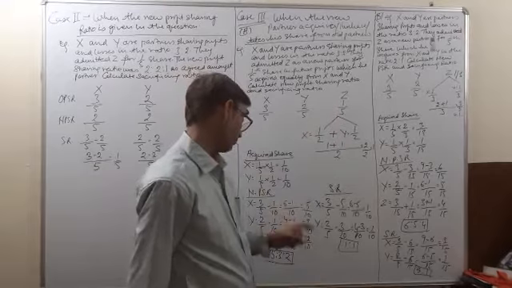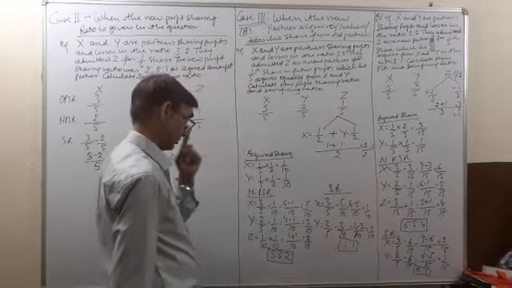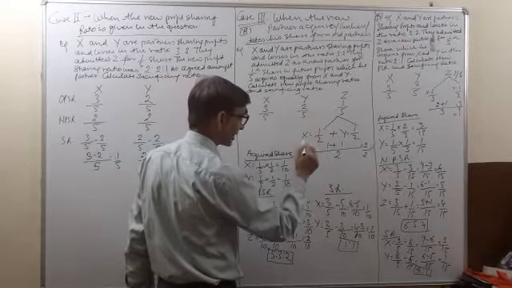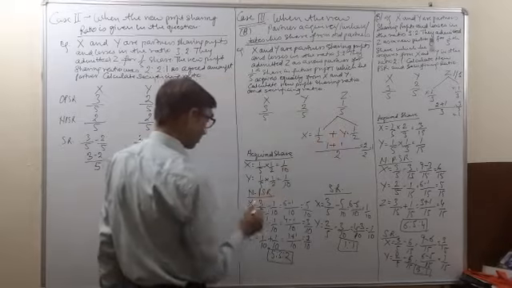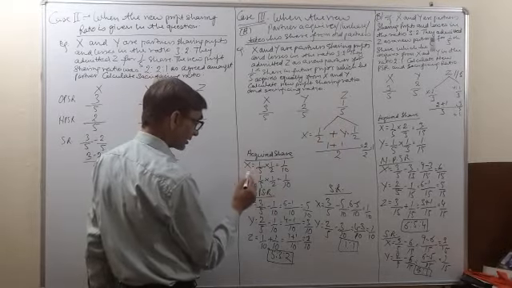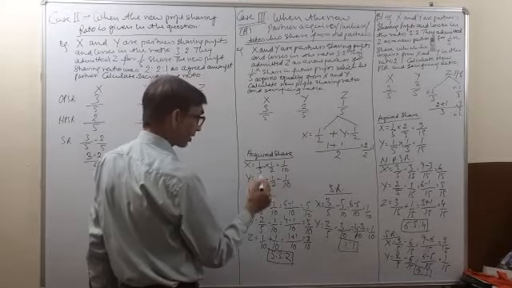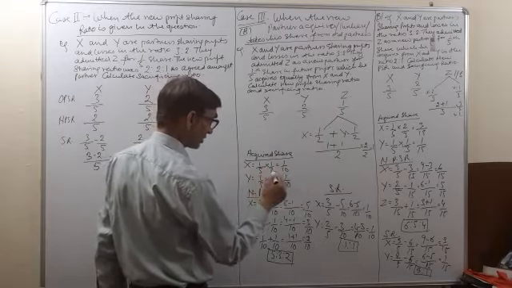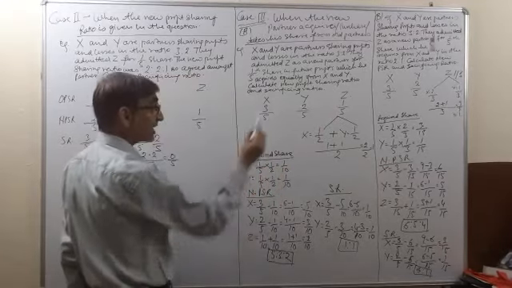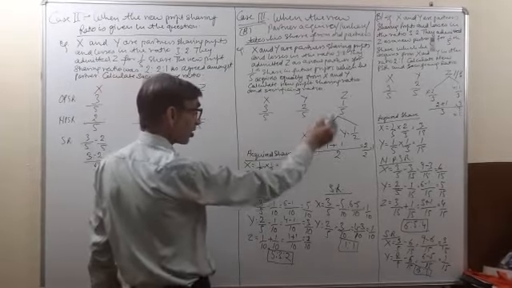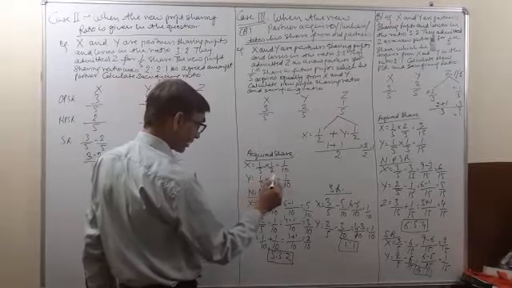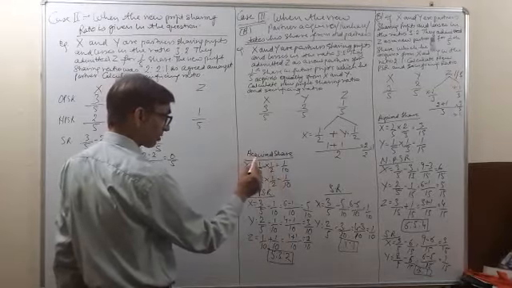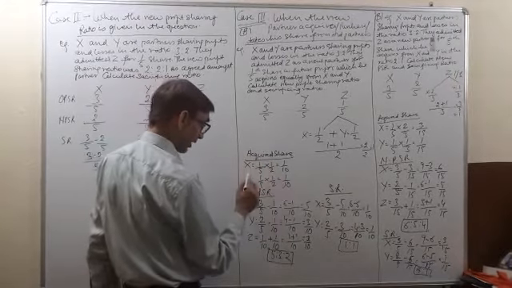So what we will do, we will first of all calculate the acquired share. How much has Z acquired from X and how much has Z acquired from Y? X's share was 1/5. Half of his share Z has acquired from X. So 1/5 into 1/2 is equal to 1/10. From Y he has acquired half of his 1/5 share. So 1/5 into 1/2 is equal to 1/10. So 1/10 he has acquired from X and 1/10 he has acquired from Y.